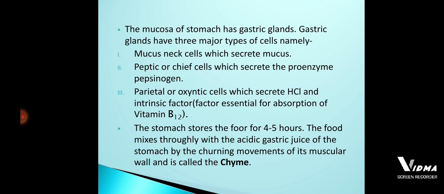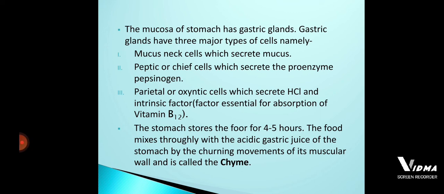Next is peptic or chief cells. So that peptic or chief cell is going to secrete the proenzyme called pepsinogen. What is the meaning of the proenzyme? Proenzyme means it is the enzyme which is in the inactivated form and helps in the breakdown of proteins.